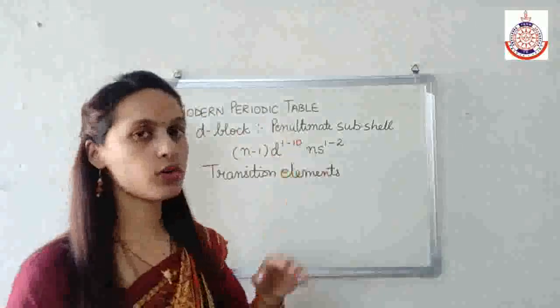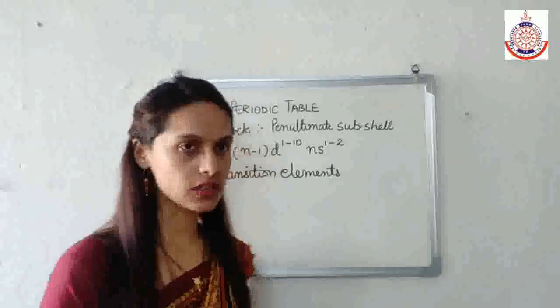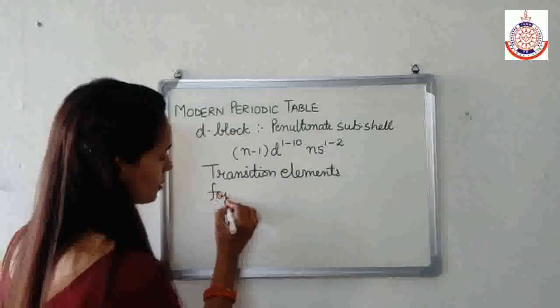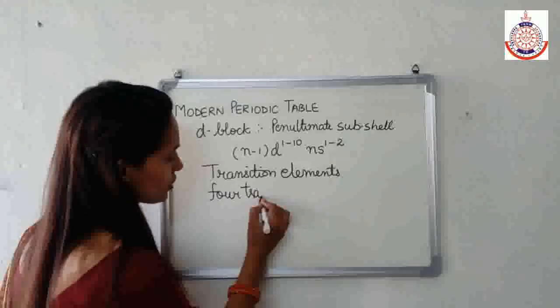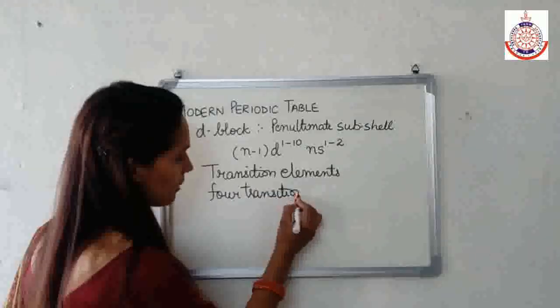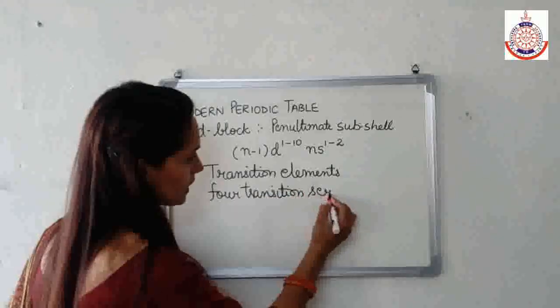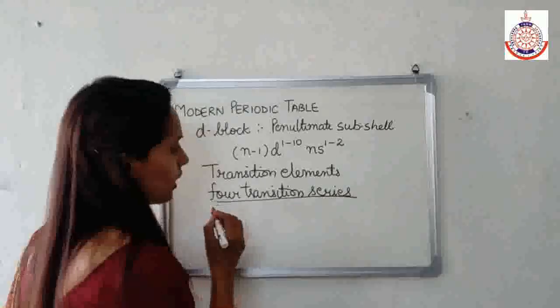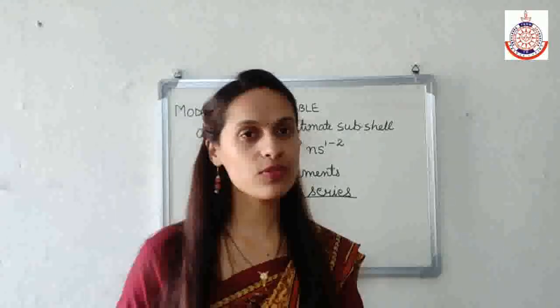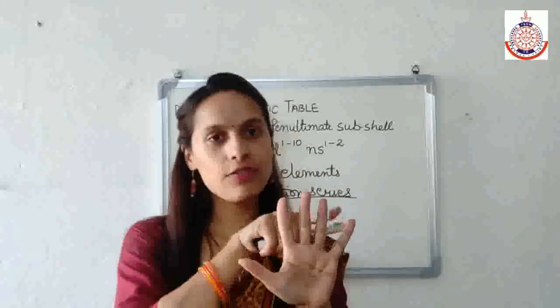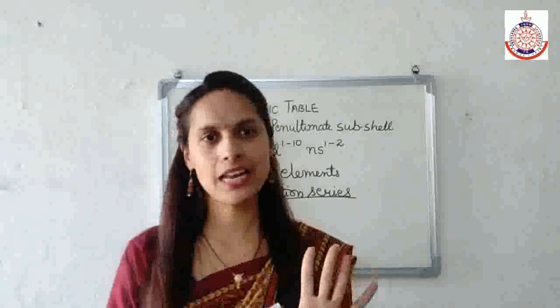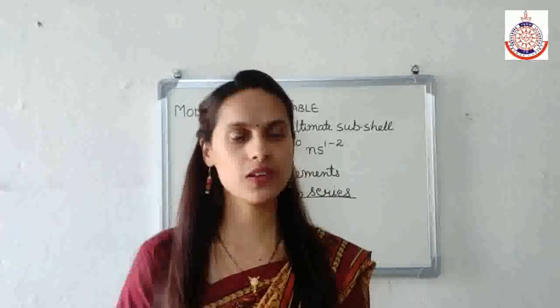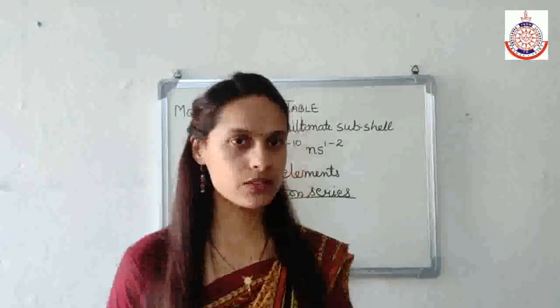And in D block, we have 4 transition series, and each transition series contains 10 elements. Why does each transition series contain 10 elements? Because in d we have 5 orbitals, and 5 orbitals mean a total of 10 electrons. Therefore, each transition series has 10 elements.